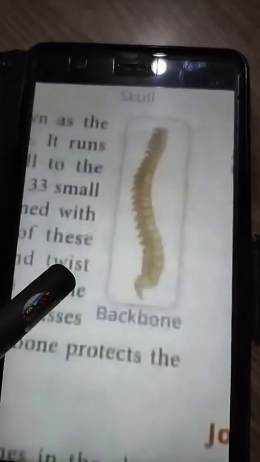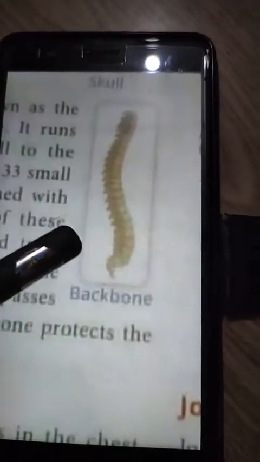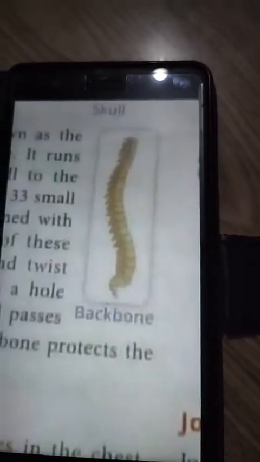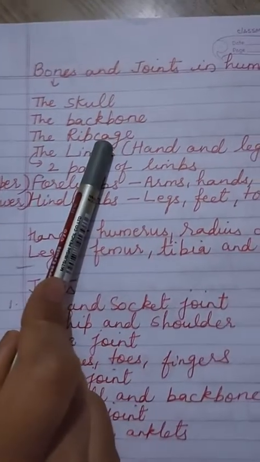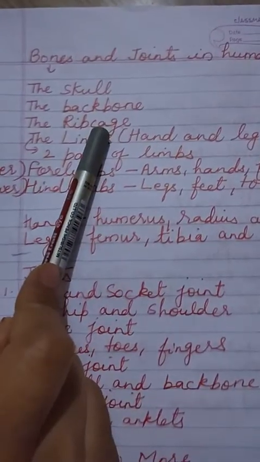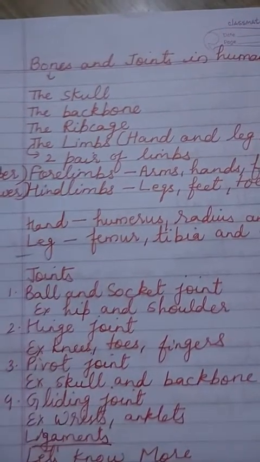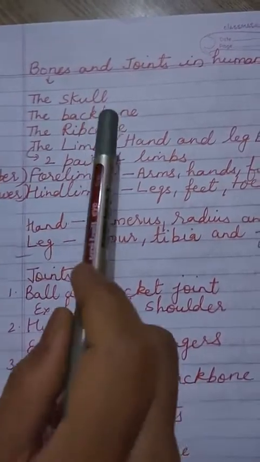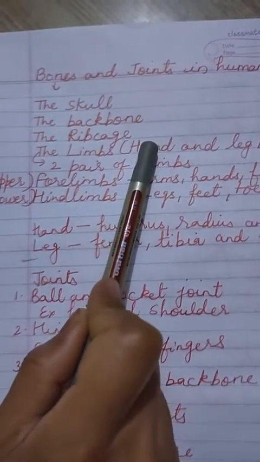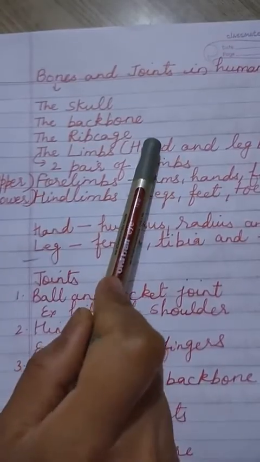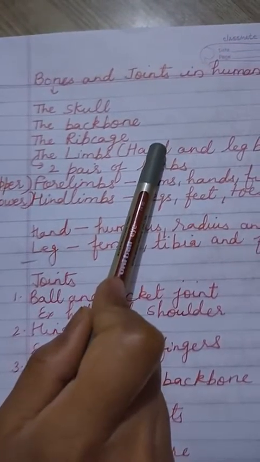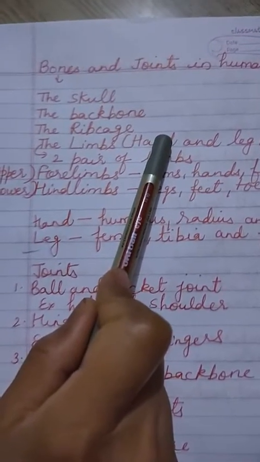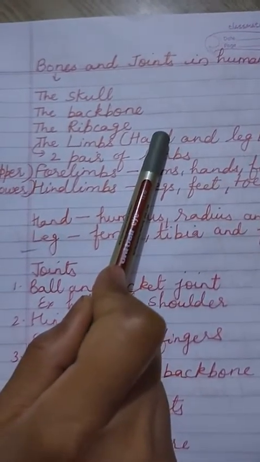Children, this is the picture of the backbone, which has small bones joined together known as vertebrae. Third one is the rib cage. The ribs are long curved bones in the chest, and there are 12 pairs of ribs that form a cage-like structure known as the rib cage. These curved bones are joined to the backbone at the back. The last two pairs of ribs are not attached at the front and are called floating ribs.